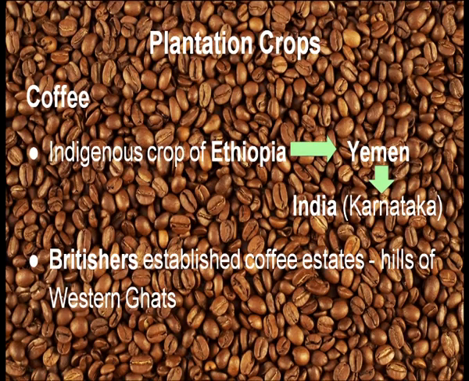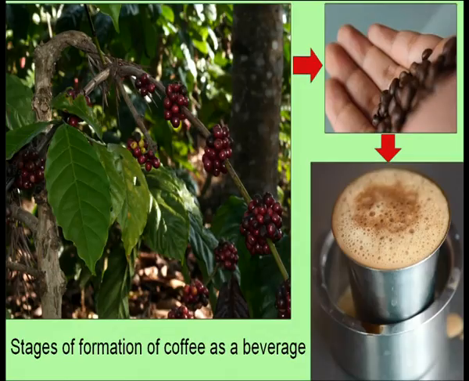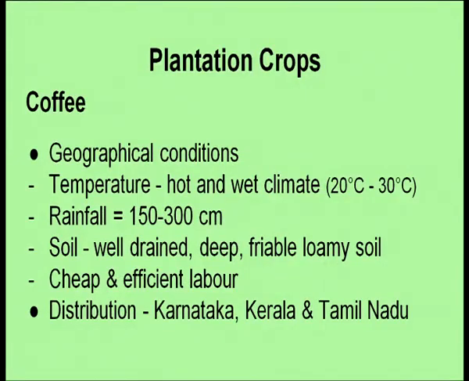Now, these are the coffee pods. You can see coffee beans, and coffee is another plantation crop, and it was originally grown in Ethiopia, and then it came to India. Britishers first started growing it in the hills of Western Ghats. This is the estate of coffee, and this is the process of how coffee is extracted and made. The geographical conditions require hot and wet climate, moderate to heavy rainfall, well drained soil, and it is grown mainly in Kerala, Karnataka and Tamil Nadu.